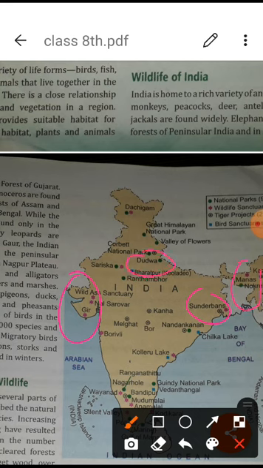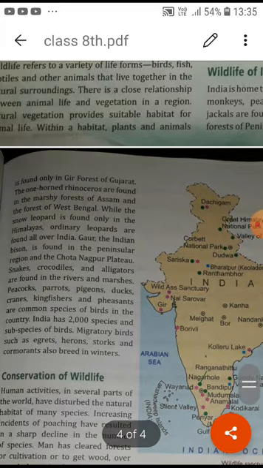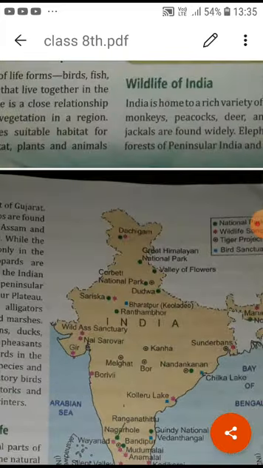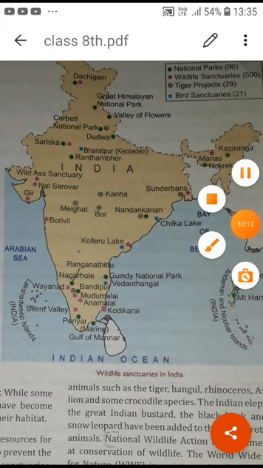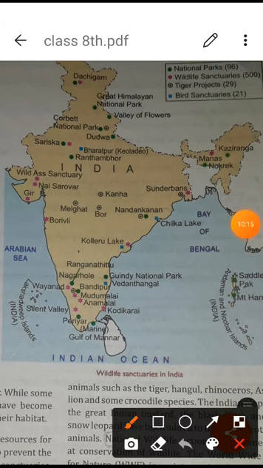So we have different kinds of national parks, wildlife sanctuaries and tiger projects. Student, you have to understand that these are the reserves and wildlife sanctuaries in India. These are protective places for wildlife, and by this we can protect them. One time there were very few lions, but the number of lions is increasing now, and Gir is especially famous for this.